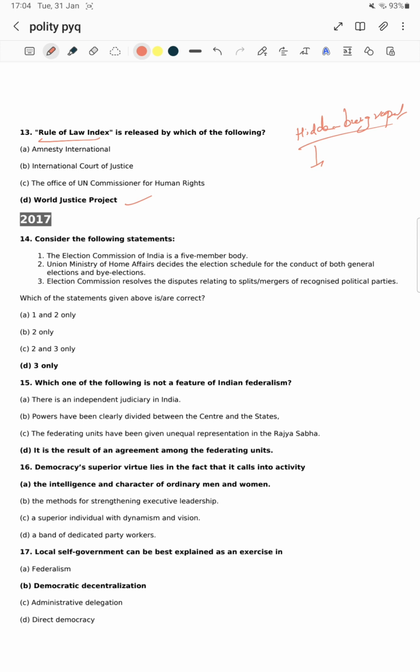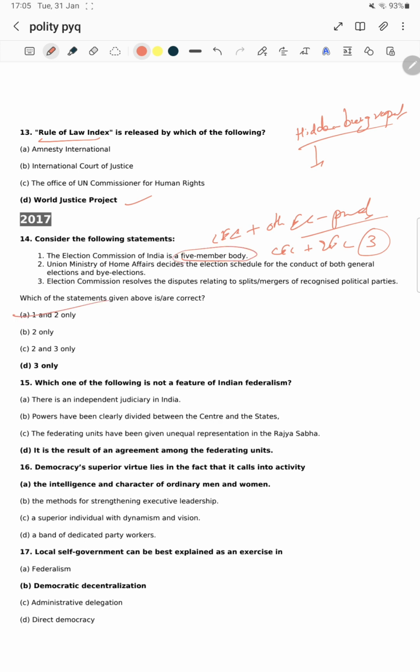Next, 2017 questions, we have finished 2019 and 2018. Let's see 2017. Consider the following statements. The Election Commission of India is a 5-member body. Sir, the original constitution says that the Chief Election Commissioner plus other ECs are decided by the President. Currently we have the CEC plus 2 ECs, so only 3 members are there. It's not a 5-member body. Remove it, statement 1 is wrong.